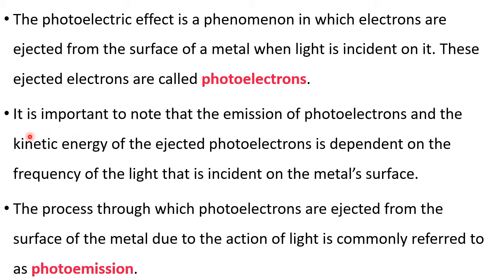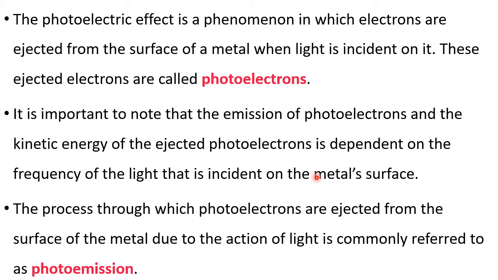Let us see the second point. It is important to note that the emission of photoelectrons and the kinetic energy of the ejected photoelectrons depend on the frequency of the light that is incident on the metal's surface. That means we are allowing a ray to fall on the metal surface, so it has some frequency. How much frequency? That frequency should be large enough. Why? Because electrons already have attraction towards the nucleus. There is an electrostatic force of attraction between the nucleus and the electron of that metal.